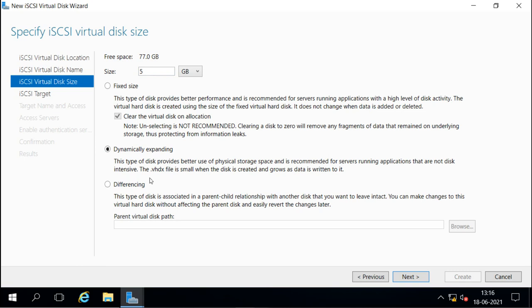Or we also have this option available, which is called differentiating. In this we can create this 5 GB virtual disk inside another virtual disk, and it is asking us to select the parent disk here. That means we can create this virtual disk inside another virtual disk. So that virtual disk will be the parent, and the disk we are creating right now will be the child. Depending on our requirement, we can go for fixed size, we can go for differentiating, or by default it is selected dynamically expanding. So I'll go with the default one, and next.